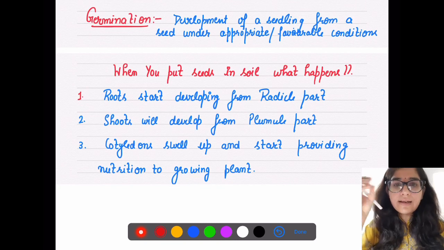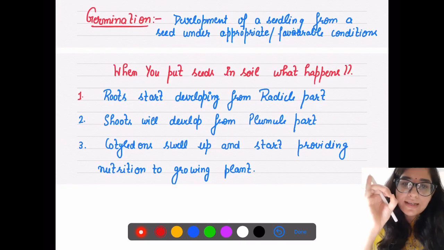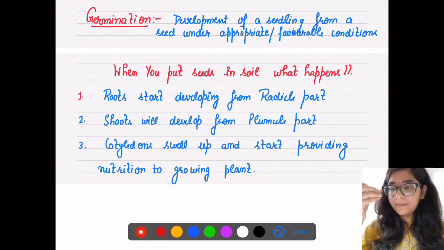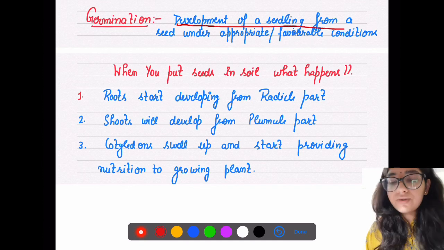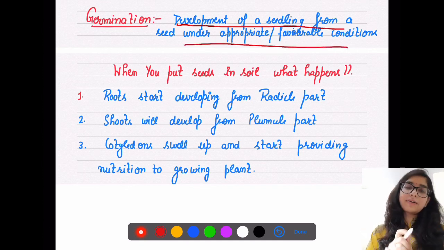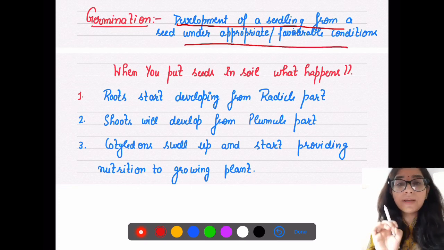We are saying that: radicle, plumule, cotyledon. So that process through which a new seedling will develop, that is, development of a new seedling from a seed under favorable conditions, is called germination.